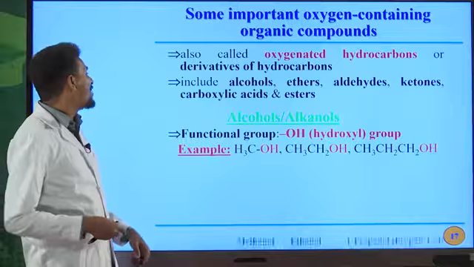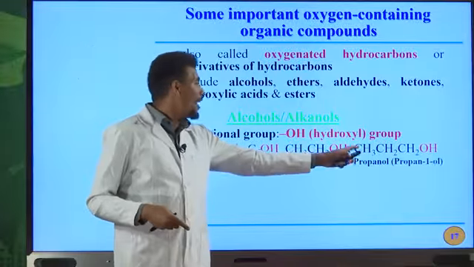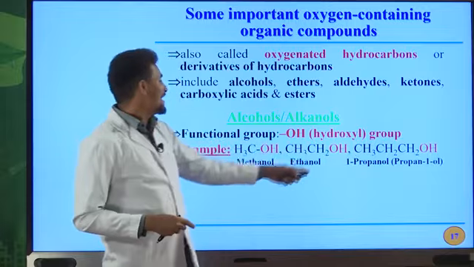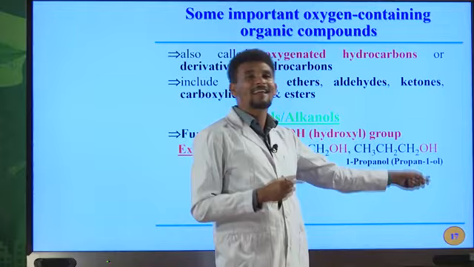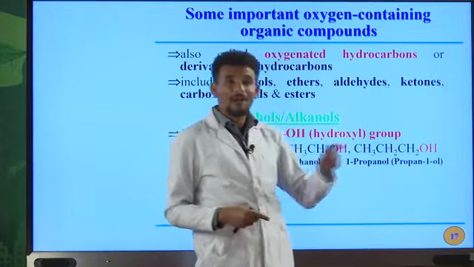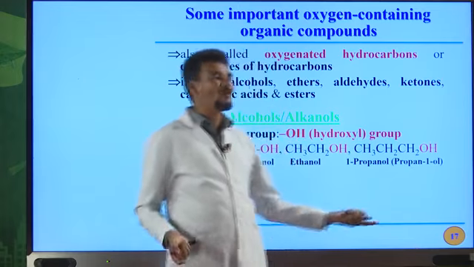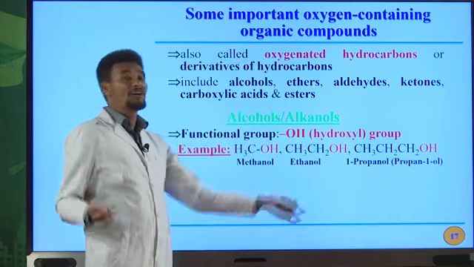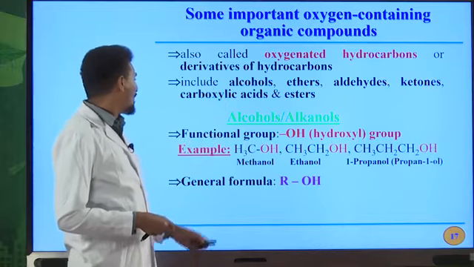So these are some examples of alcohols: methanol, ethanol, 1-propanol, or you can also name as propane 1-ol. This one indicates the position of OH group in this molecule. OL indicates the presence of OH functional group. That is a functional group of alcohol. Therefore, these are examples of alcohols.